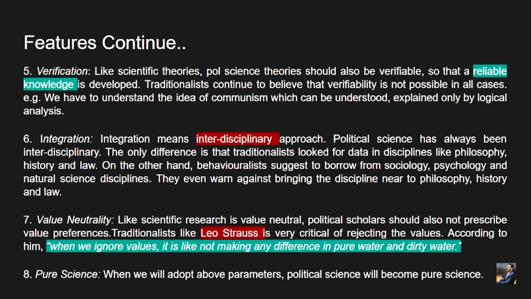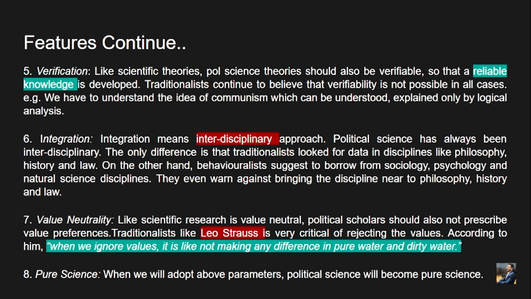So what is the fifth point? The fifth point is basically verification. It should be verified, like scientific theories. Political science theories should also be verifiable, so that reliable knowledge is developed. Traditionalists continue to believe that verifiability is not possible in all cases. For example, we have to understand the idea of communism, which can be explained only by logical analysis. Communism is something which cannot be verified, right?